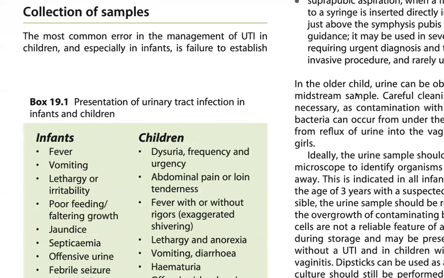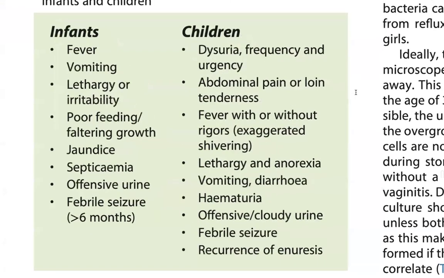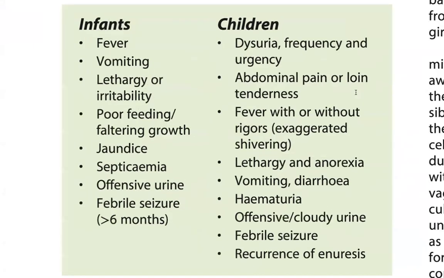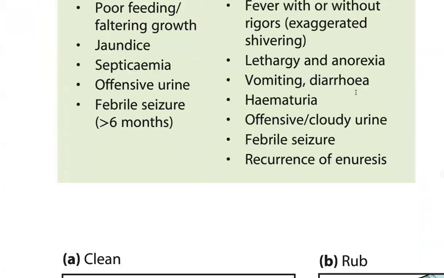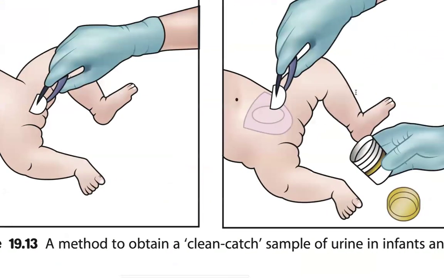This is the presentation, with emphasis on anything such as poor feeding, vomiting, jaundice, septicemia, and foul-smelling urine in infants under 6 months. In older children, there may be abdominal pain with loin tenderness, fever, exaggerated crying, lethargy, anorexia, vomiting, diarrhea, hematuria, foul-smelling urine, recurrent seizures.